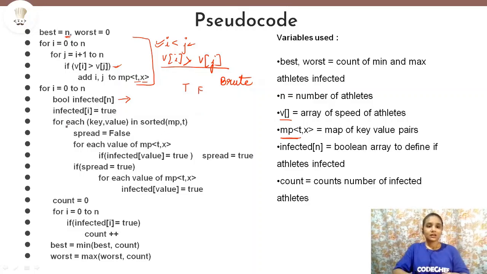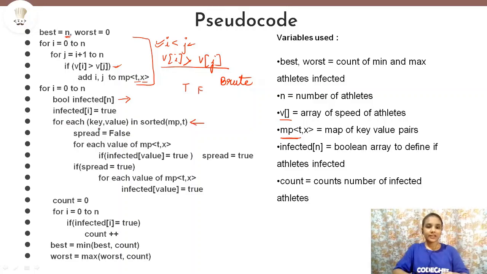Now, as I told you, we need to take the map in increasing order of time. The keys in the map should be arranged in increasing order of time. So that is what this line says, that we need to check for each pair that is stored in the map.